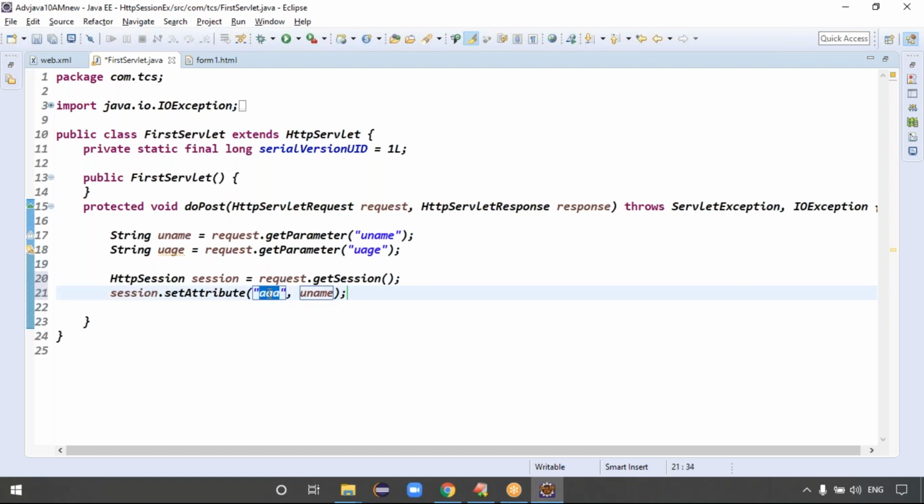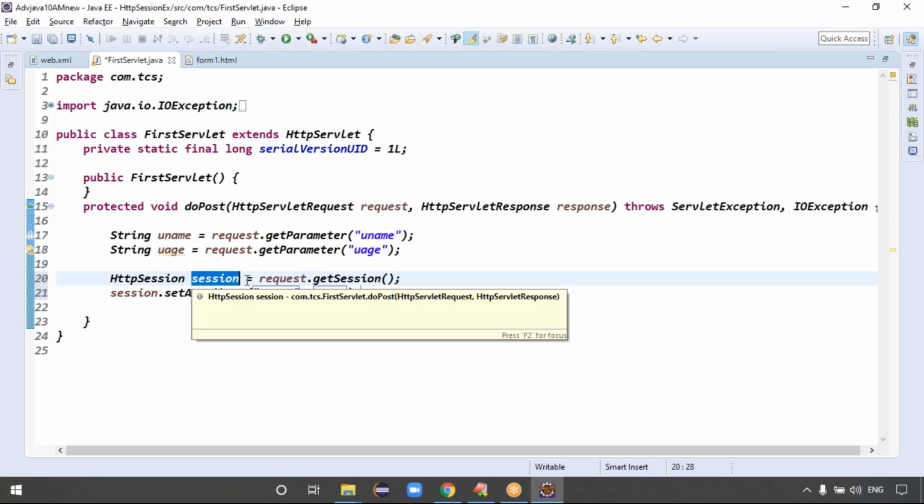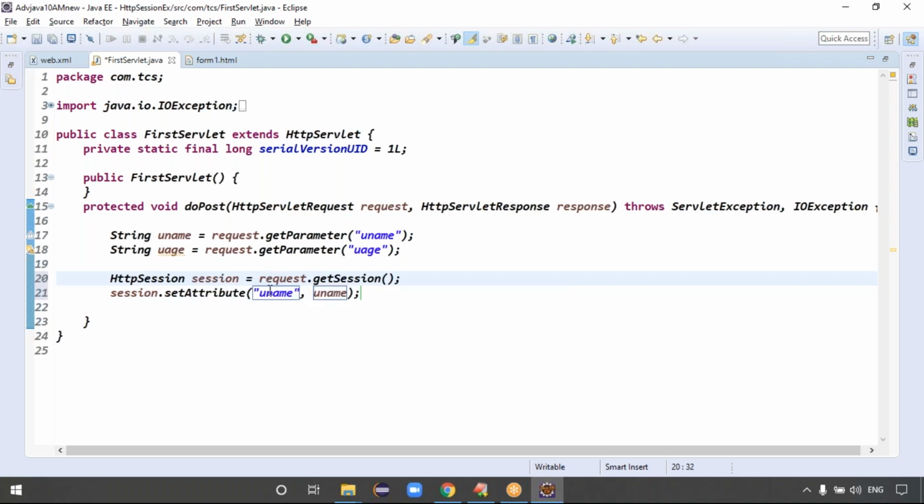Exactly. But instead of giving different names, can I put the same name? So that we understand this is the variable stored in the session object. If we place AAA here, while getting the data we have to use AAA.